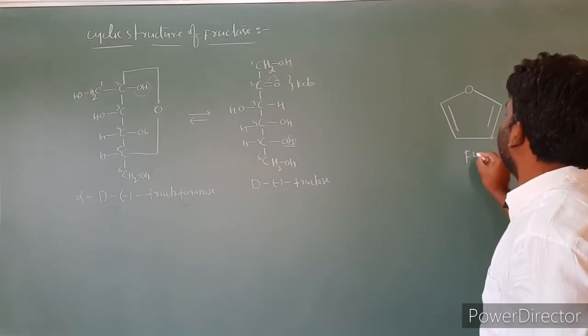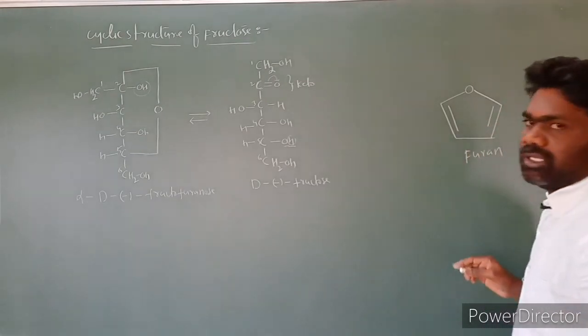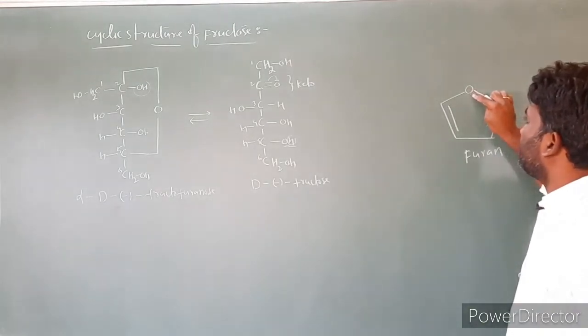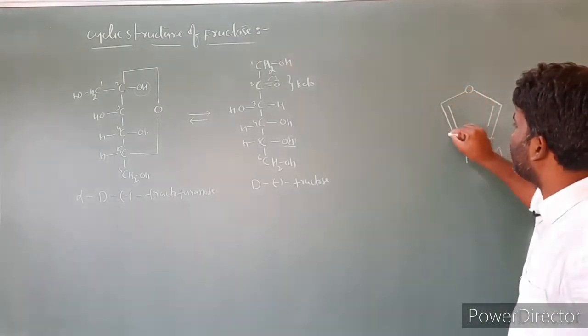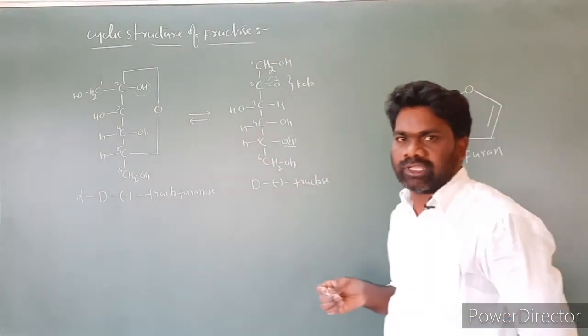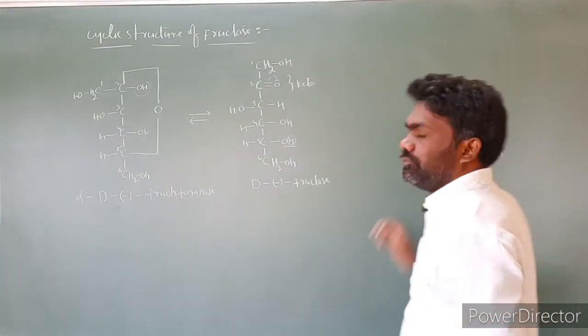This is a furan. In a furan molecule, one oxygen atom is there and 4 carbons: 1, 2, 3, 4. So it is a 5-membered ring: 1, 2, 3, 4, 5. So furan is a 5-membered ring. It contains one oxygen and 4 carbons.